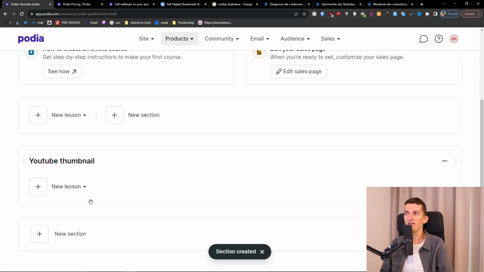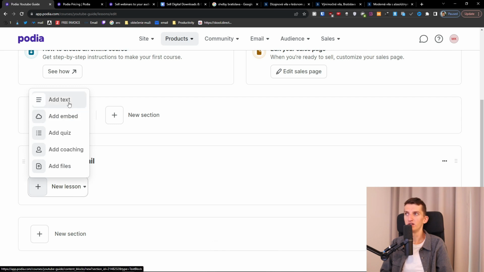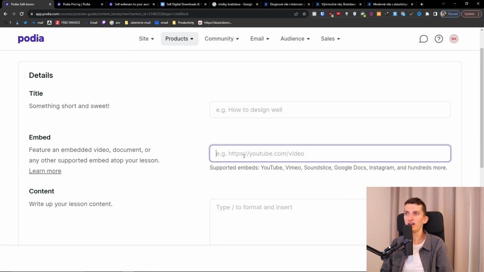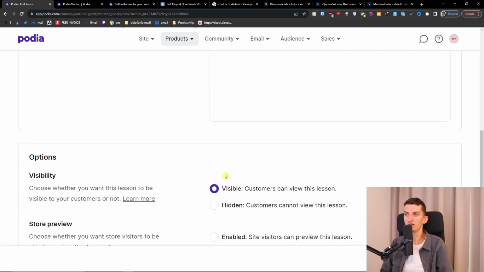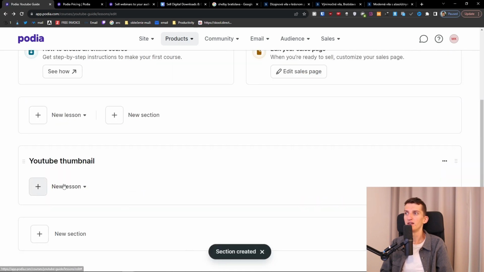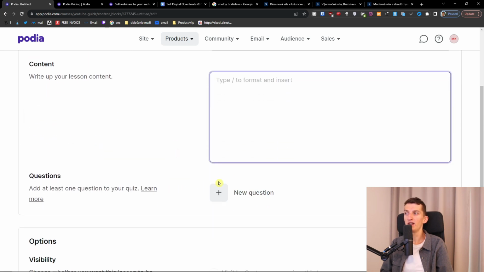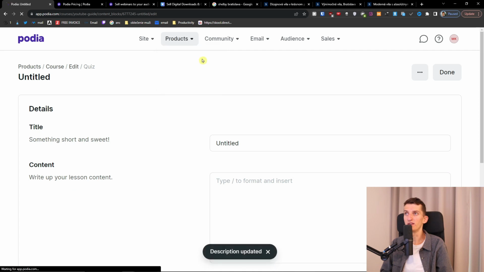Then what you can do is add a lesson. You can add a text, you can add an embed like a YouTube video, you can add a quiz, you can add a coaching, or you can add files. So when I add an embed here, I can have a YouTube video and I can add content about it. Then I can also add a quiz here, so that's pretty good. And you can add a question, so I'm going to show you how it looks.